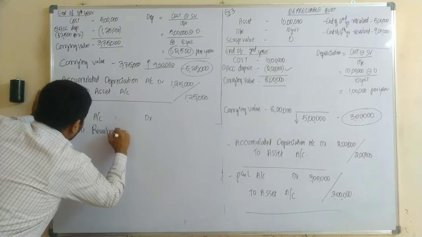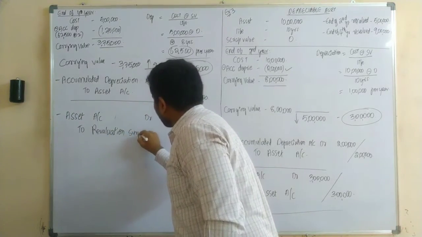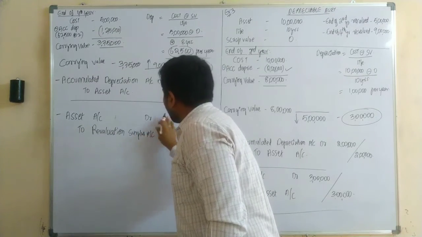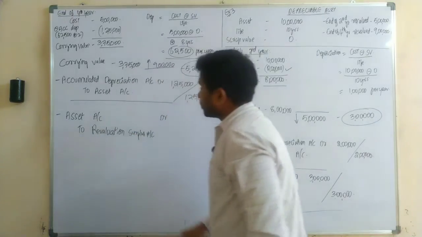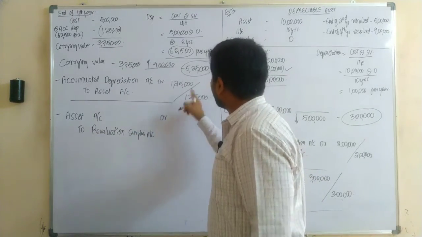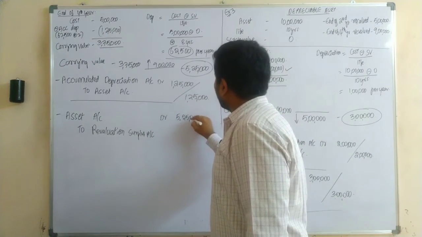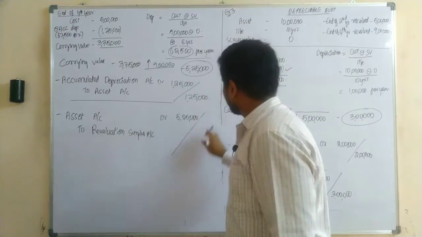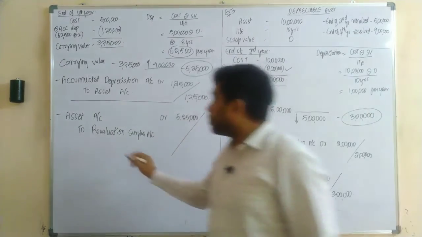Revaluation surplus account. So how much was the asset increasing? The asset is increasing to the extent of 5,25,000. Yes or no?